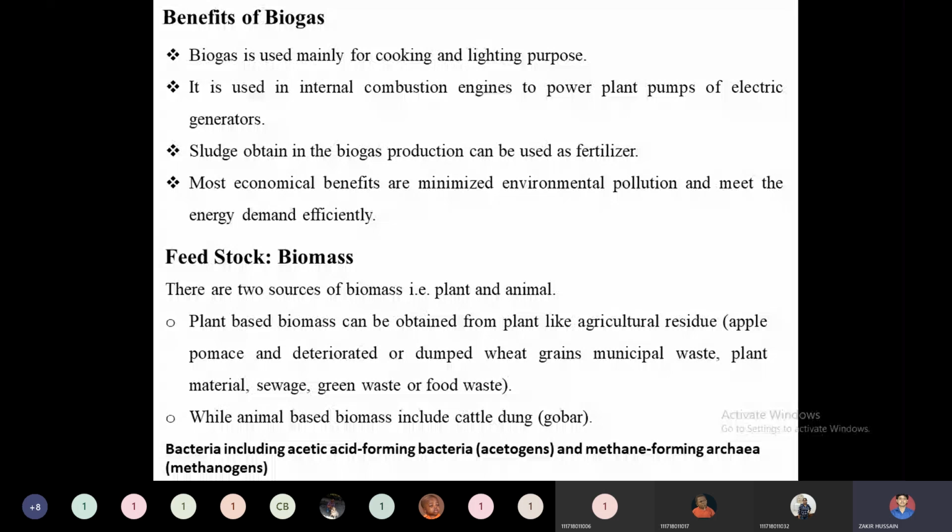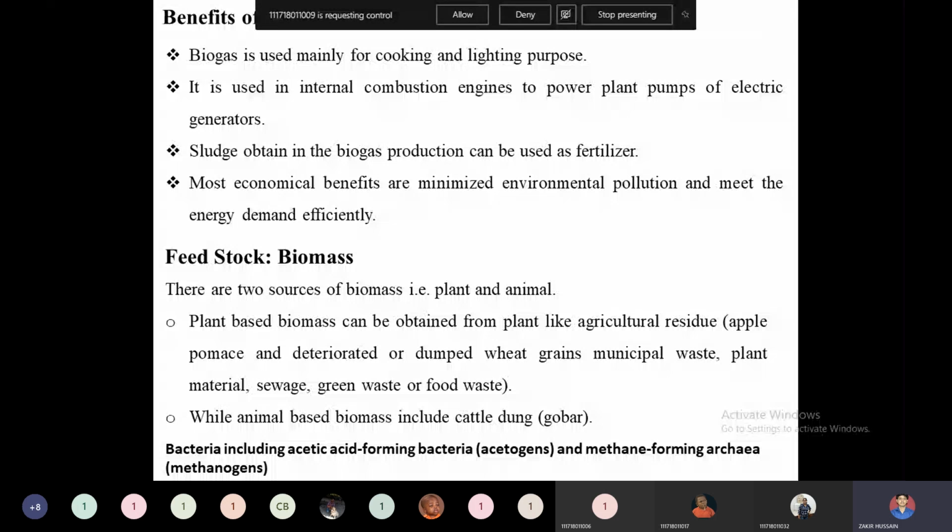Then what are the feedstocks required for biogas production? Feedstocks will be biomass. It can be plant-based biomass or animal-based biomass. Plant-based biomass can be obtained from apple pomace, deteriorated or dumped wheat grains, municipal waste, plant materials, sewage, green waste or food waste.